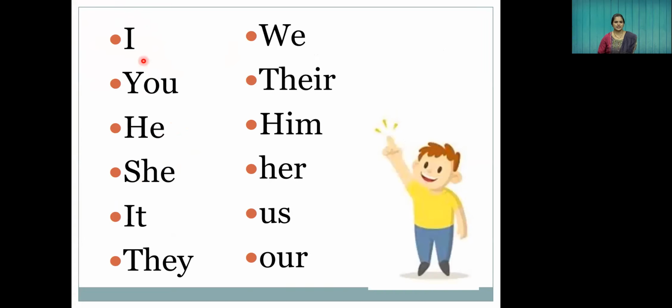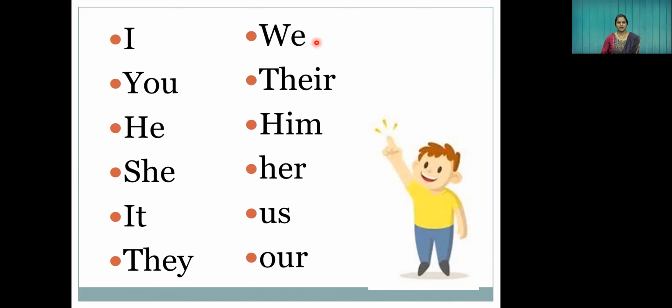Yes, you can see on the screen: I, we, you, there, he, him, she, her, it, us, they, are. These are the examples of some pronouns.